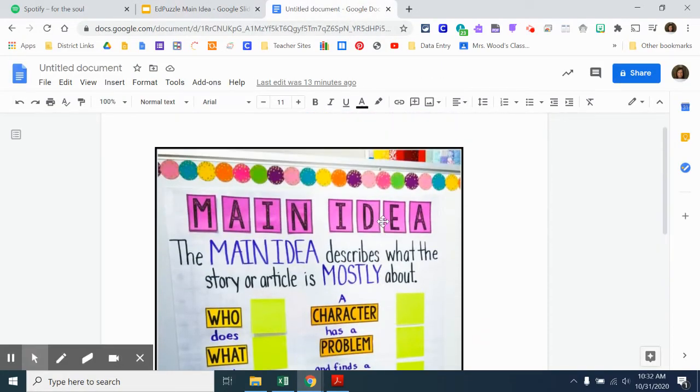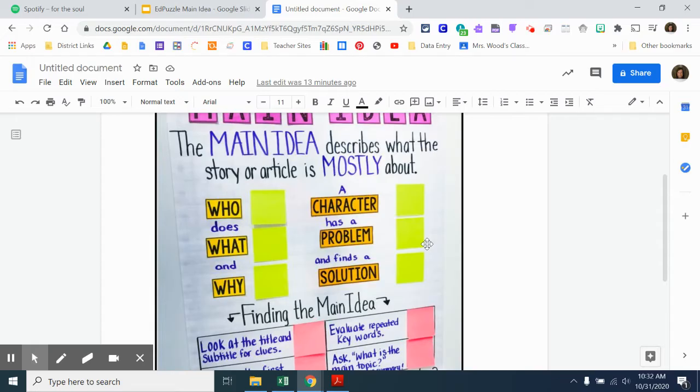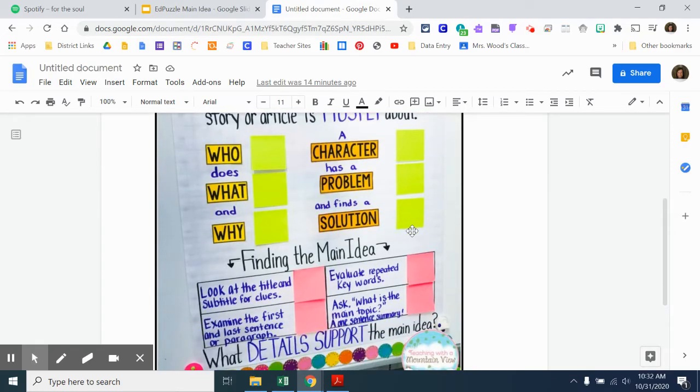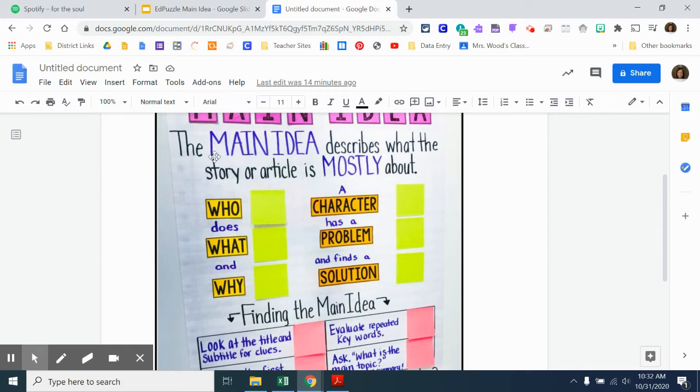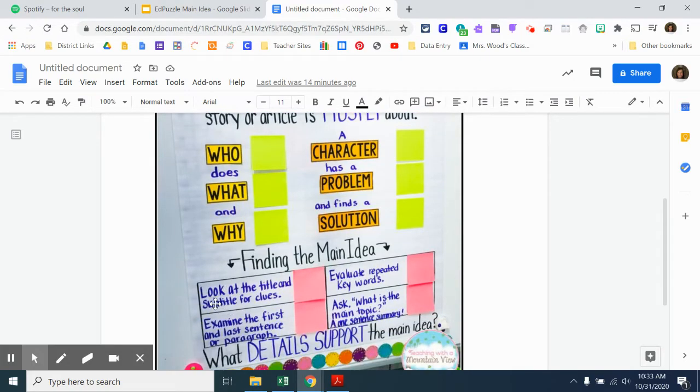I'm going to show you guys, you probably have an anchor chart kind of like this in your classroom. If you're one of my students, we have this very anchor chart on the wall. And we ask ourselves in a passage that we read, what is the story or the article mostly about? And I'm seeing this as an article, not a story. So I'm thinking about who does what and why. I can look for a title, but this passage doesn't have a title. I can examine the first and last sentence, which we're about to do. I can look for repeated key words, and I can ask myself, what is the main topic?